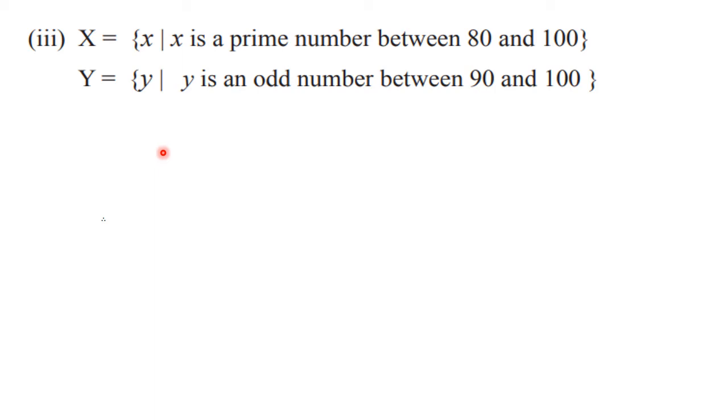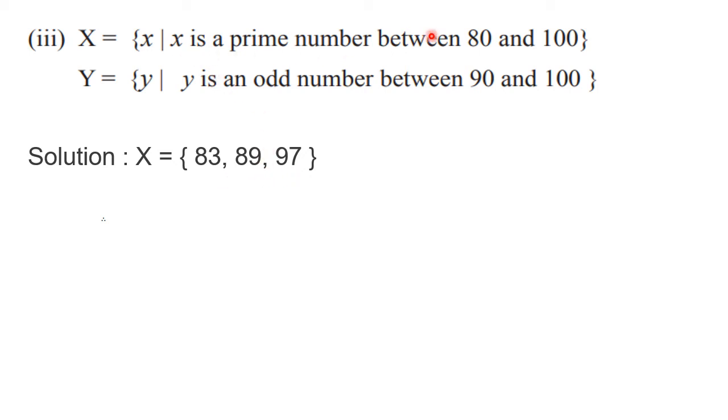Third one is given here. X is a set of all x such that x is a prime number between 80 and 100, and y is a set of all y such that y is an odd number between 90 and 100. Now I am solving this for you because these sets are not given in list method. So first of all, while writing the answer, you need to write down the sets in list method. They are in set builder form. So we have to write down in listing method or roster form.